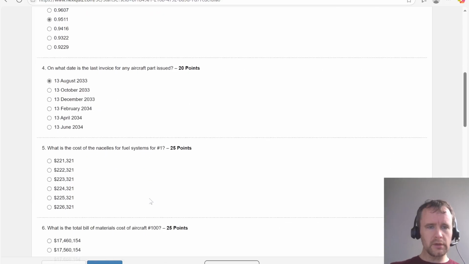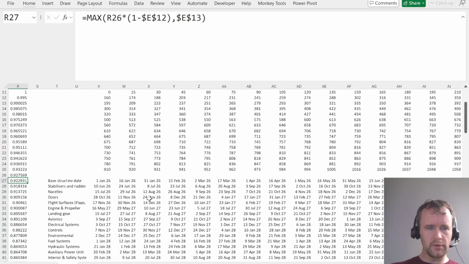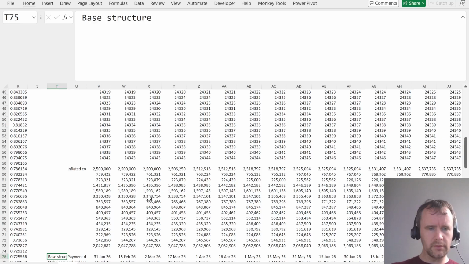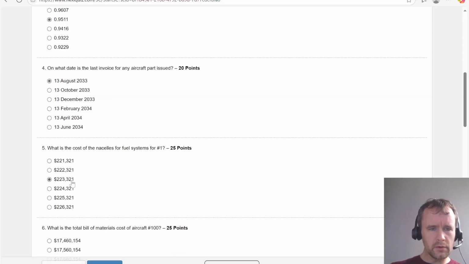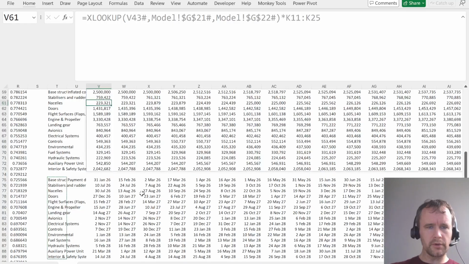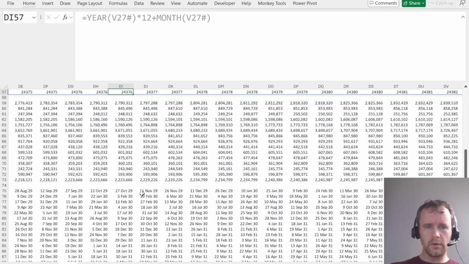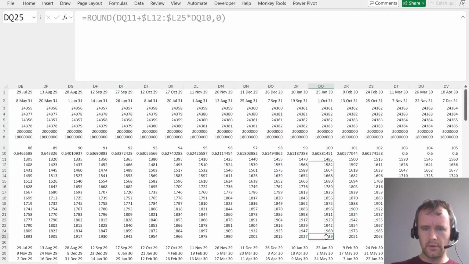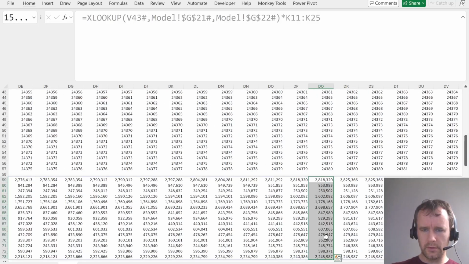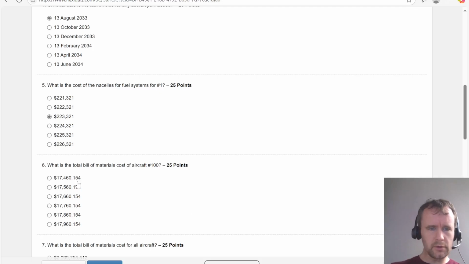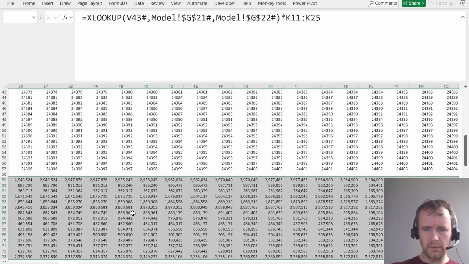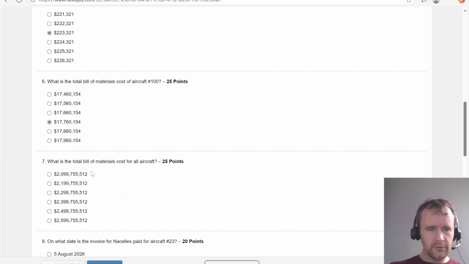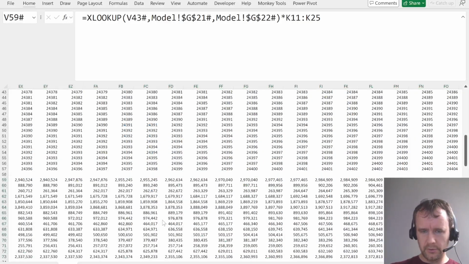Yes. Cost of nacelles for fuel system for number 1. That's just what's given, but whatever. 223321. Okay. Total bill of material for aircraft 100. Down to cost, no, that one. This one. 1776154. Yes. Total bill of material for all aircraft. This. 2599755. Happy days.